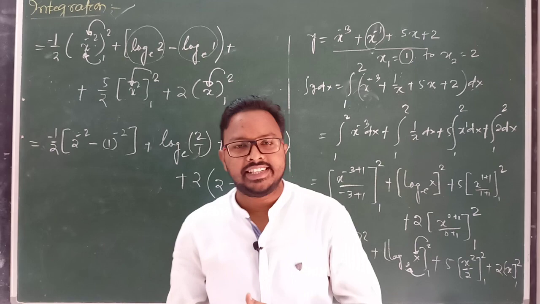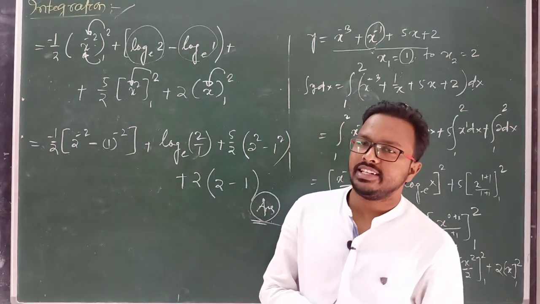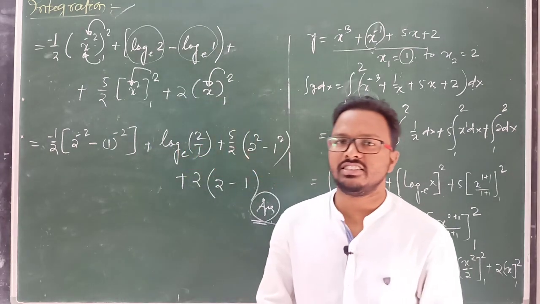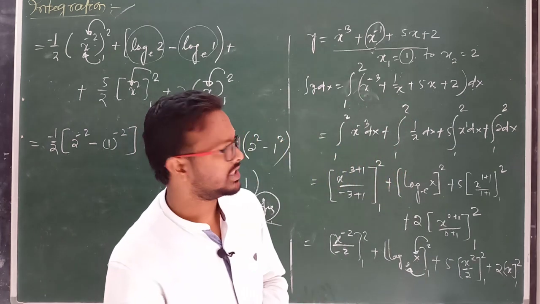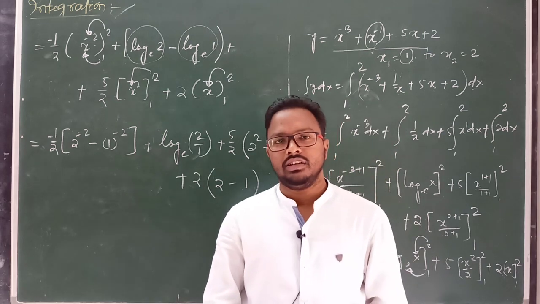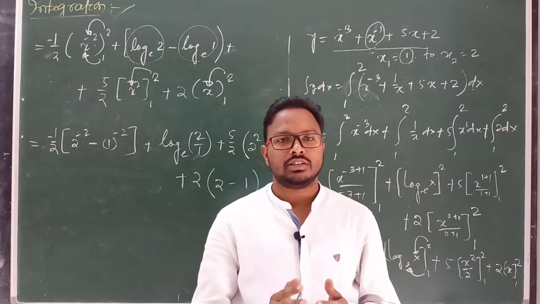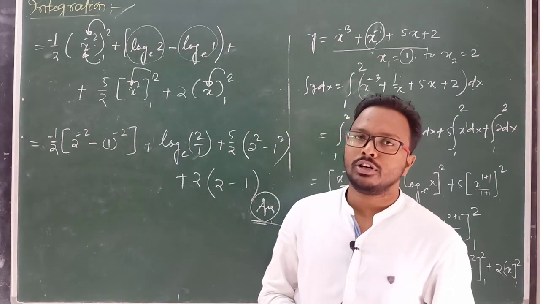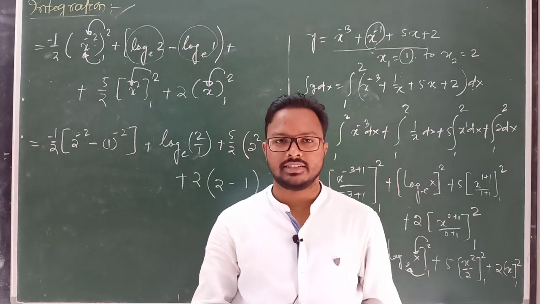So dear student, this is all about your integration, and there are two parts of integration, definite integration and indefinite integration. In definite integration, you are given two limits, upper limit and lower limit. By using the upper limit and lower limit, you can solve this relation. Clear? So differentiation and integration are very important for physics to calculate different types of numericals. Clear? So you have to remember all the rules for differentiation and rules for integration. Thank you all.